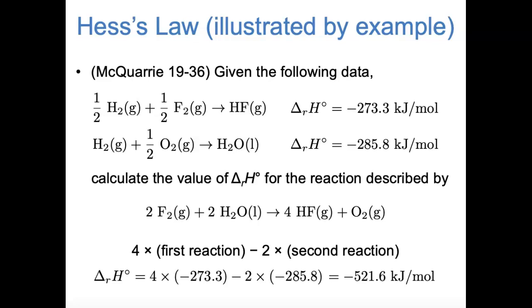When I say kilojoules per mole, I mean kilojoules per mole of the reaction as written. In other words, 2 moles of fluorine combining with 2 moles of water to make 4 moles of HF plus 1 mole of oxygen. That reaction has a delta H of minus 521.6 kilojoules. And again, Hess's law works regardless of whether these are actually the two steps by which the overall reaction proceeds.